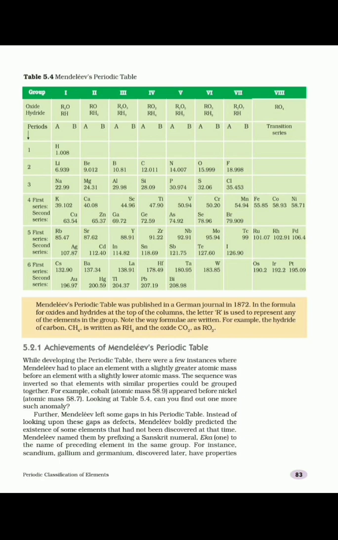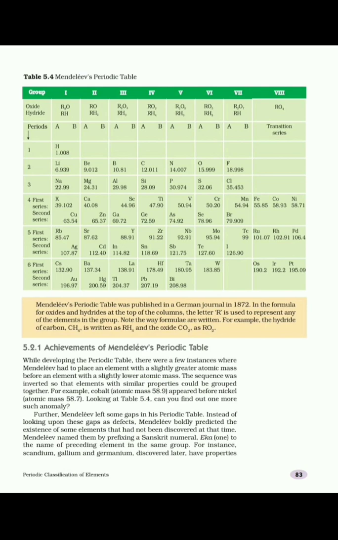He also observed that there occurs a periodic reoccurrence of elements with similar physical and chemical properties. So he observed the repetition of similar physical and chemical properties in his periodic table.